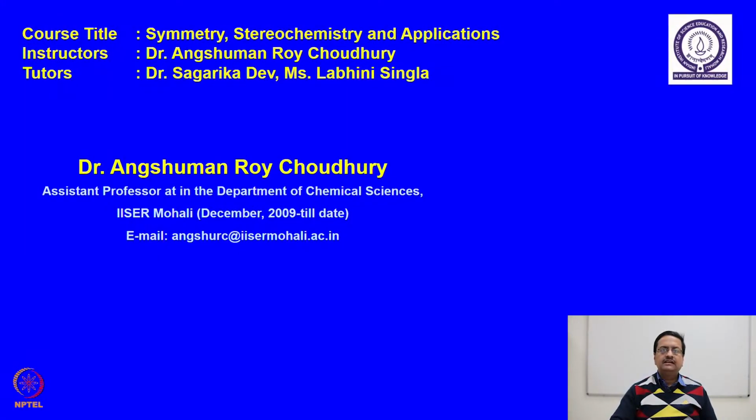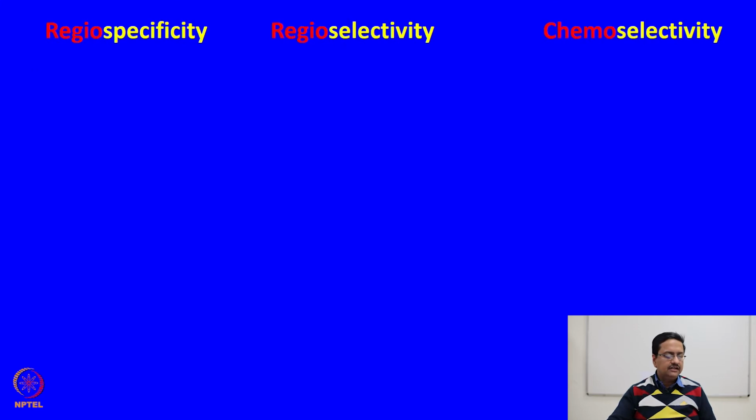Welcome back to the course entitled Symmetry, Stereochemistry and Applications. In the last lecture, we discussed the 6 different types of differentiation in chemical reactions, and we talked about enantiomer and diastereo differentiation terminologies. So, in that direction, we would like to continue in this lecture and introduce you to 3 more terms which are called regiospecificity, regioselectivity and chemoselectivity.